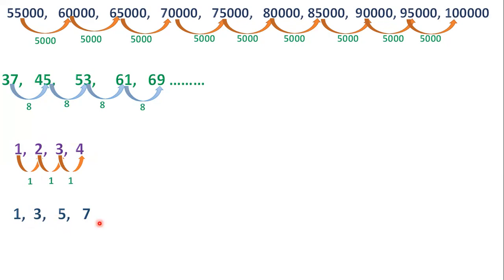You know this. This is the set of, yes, odd numbers. And each number is 2 more than the preceding number. 3 is 2 more than 1. 5 is 2 more than 3. 7 is 2 more than 5. So succeeding number is 2 more than the preceding number.